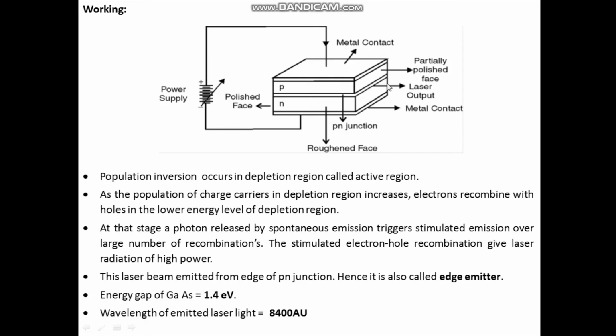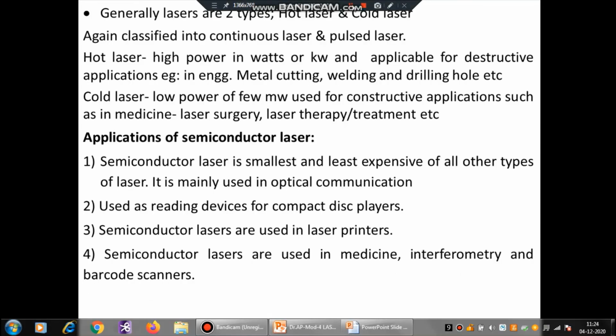Now the energy gap of gallium arsenide is 1.4 eV and wavelength of the emitted laser light is 8400 angstrom. We know the energy gap means it is the gap between valence band and conduction band.